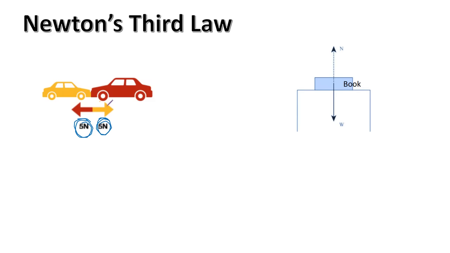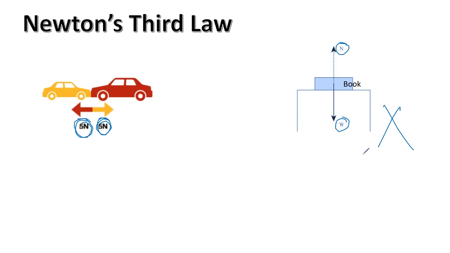And there are some features of Newton's third law pair forces. The forces must be equal in magnitude, opposite in direction, same line of action, and must act on two different bodies. This is so important, everybody, because when you look at this example, a book is resting on a table and these are the two forces acting on the book, the weight and the normal reaction force. Even though the two forces are equal in magnitude, opposite in direction, same line of action, these two forces are not Newton's third law pair forces.